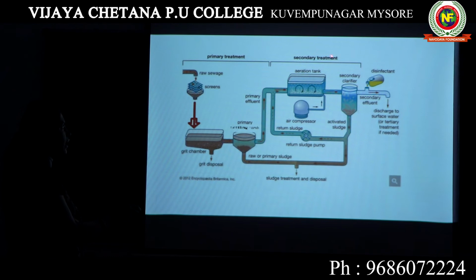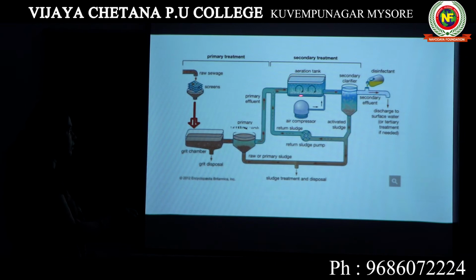From here onwards secondary treatment starts, which is also known as biological treatment of water. Initially when the effluent comes in, here you see, don't get confused with the arrow mark. Water is coming from the settling tank. It is directly going to this tank, which is known as the aeration tank.